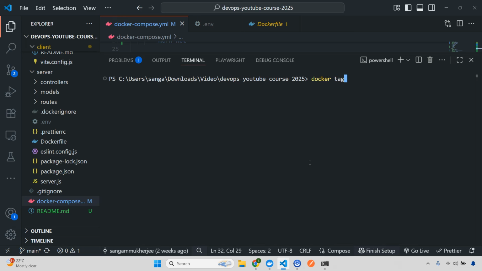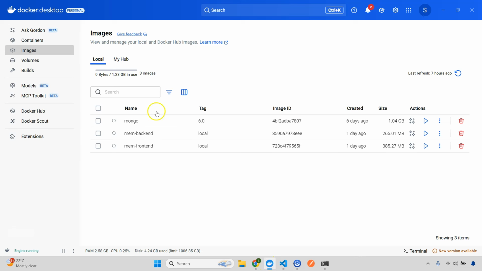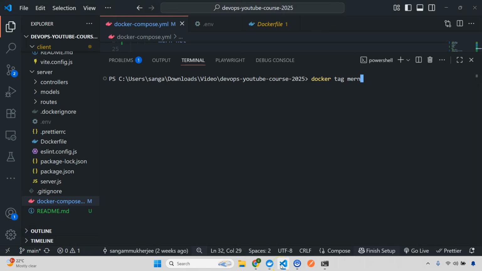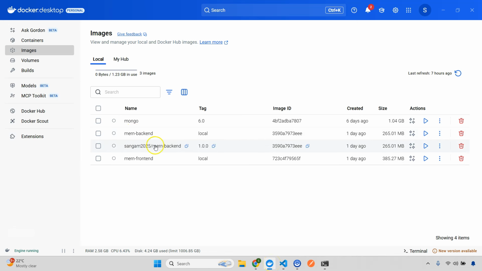Now I'm going to tag it. So I'll do docker tag. Remember you created two, right? MERN backend, MERN frontend, local. So do MERN backend local. This will be my username, Sangam2025/, let's give MERN backend only, and let's give the version in the proper format, so 1.0.0. This is actually the version name I'm giving, not a tag, the version name. Enter. And if you go here, you can see that this is created.